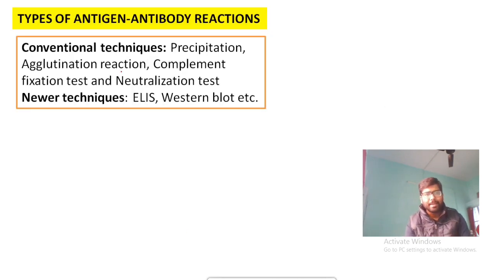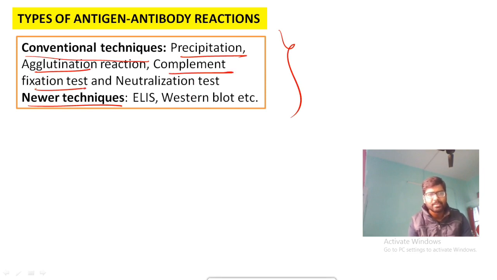So coming to the types of antigen antibody reactions. Okay, so two types are there, conventional techniques and newer techniques. In case of conventional techniques, precipitation reactions are there, agglutination reactions are there, complement fixation reactions are there, neutralization tests are there. Okay, in case of newer techniques, ELISA, Western blotting, they are there.